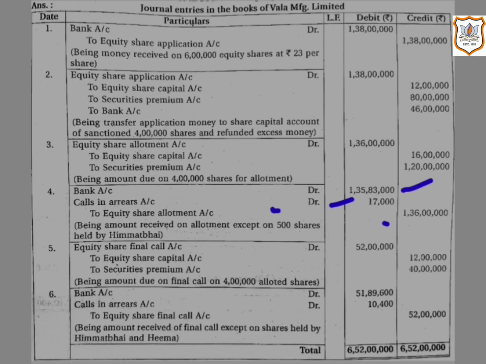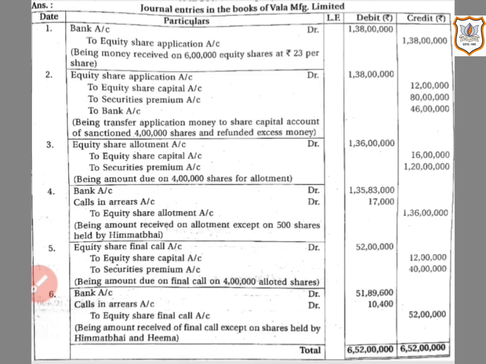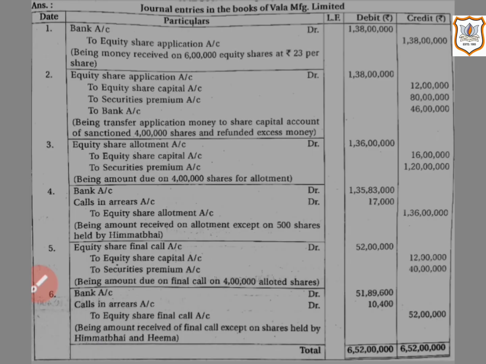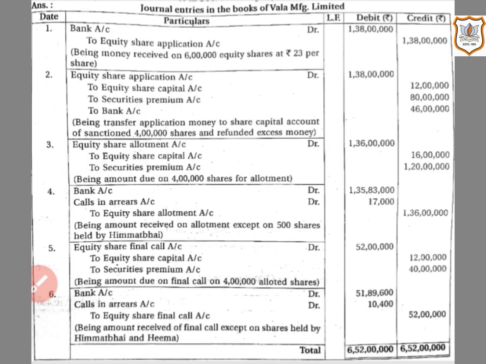When the amount of share premium is called with the final call, or when the final call is made, here equity share final call account will be debited with the total final call money payable including premium, that is 4 lakh multiplied by rupees 13.